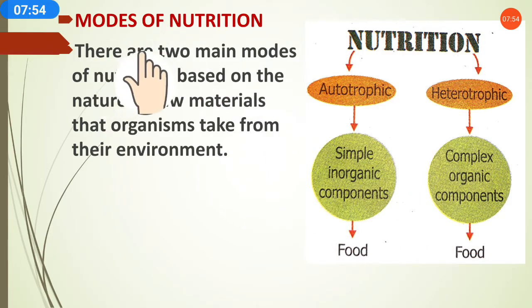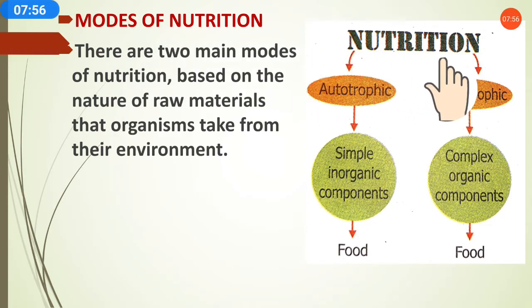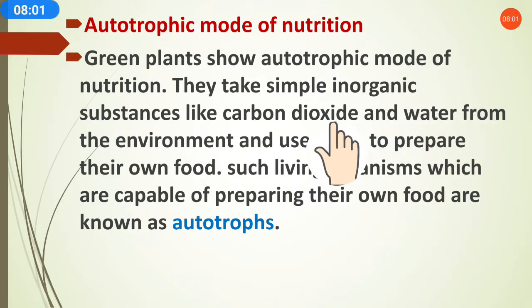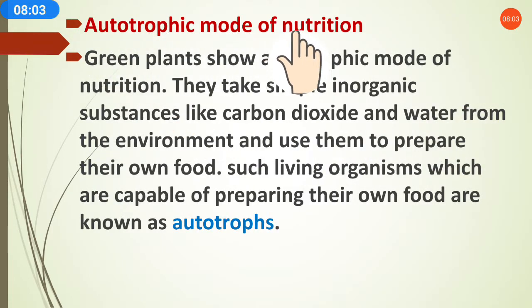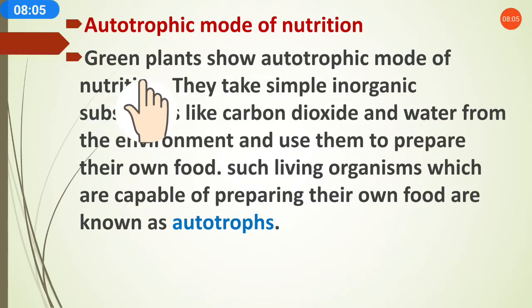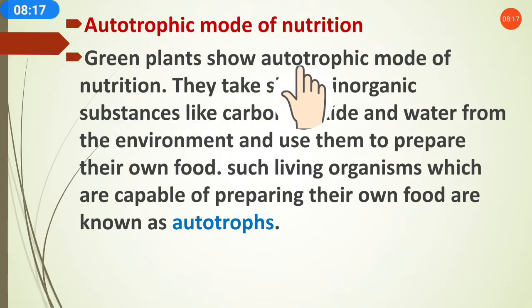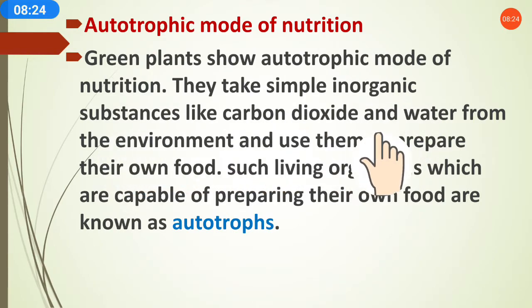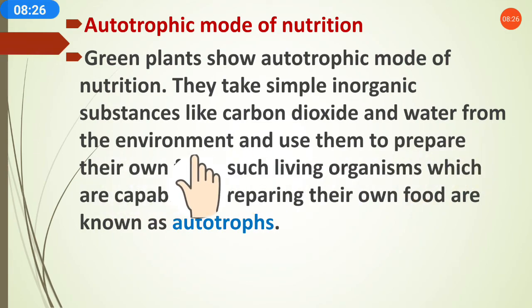Okay, so remember how many types of nutrition? Two types of nutrition, autotrophic and heterotrophic. So here we will discuss the autotrophic mode of nutrition. Green plants show the autotrophic mode of nutrition. We all know very well green plants are autotrophs. So that's why green plants show which type of mode of nutrition? Autotrophic mode of nutrition. They take simple inorganic substances like carbon dioxide and water from the environment.